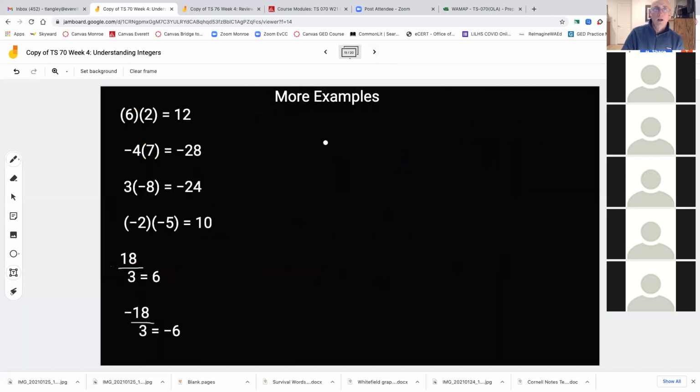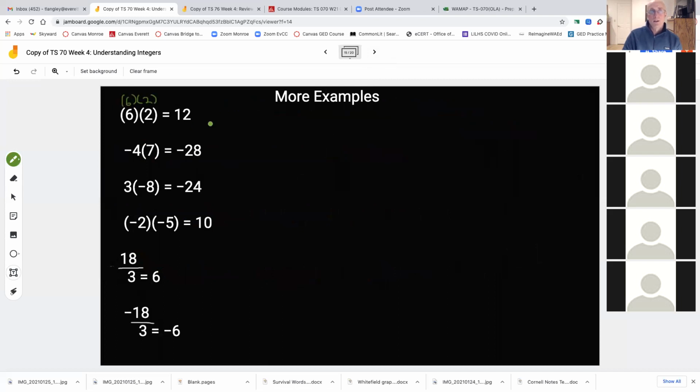Let's do a couple of examples here. You can copy these down. You're certainly welcome to write them down here. Just to review, I have these brackets, actually called parentheses. When you have them next to anything, it means times.